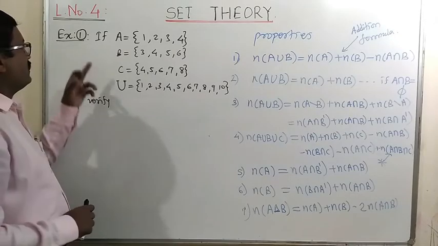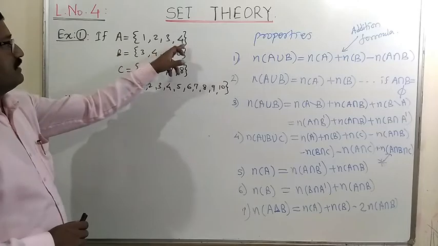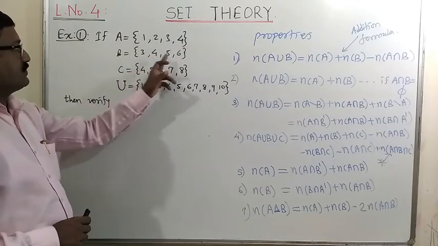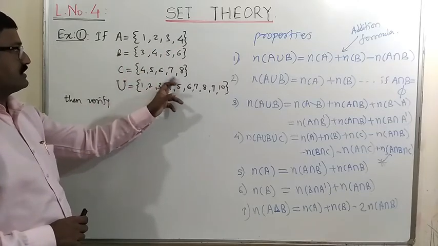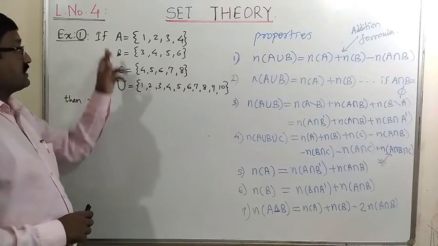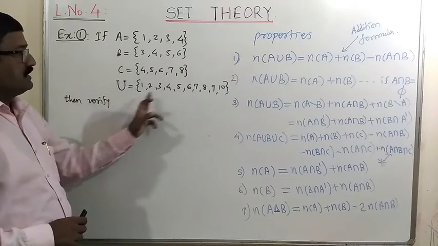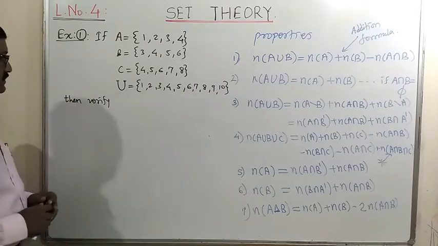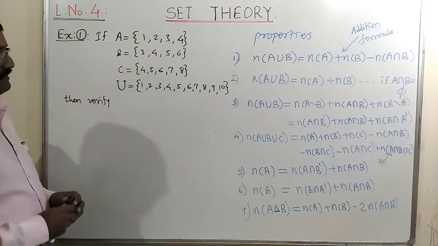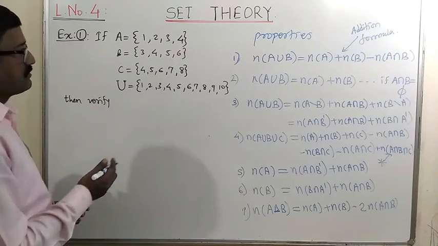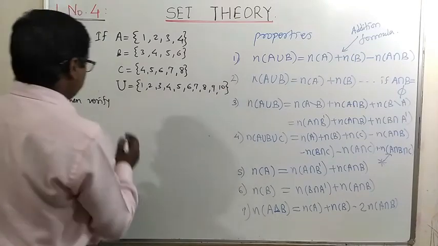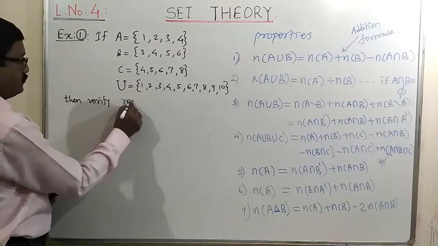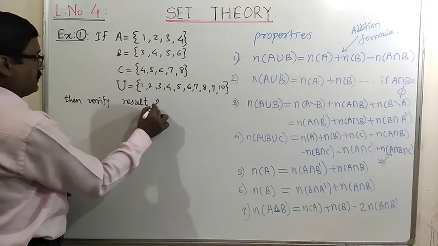See this example number 1. If A is a set containing elements 1, 2, 3, 4, B contains 3, 4, 5, 6 and C contains 4, 5, 6, 7, 8, and the universal set corresponding to these three sets, U, is the set containing the natural numbers 1 to 10. Then let us verify any two results out of these. Let us see the second one, then verify the result of property number 2.